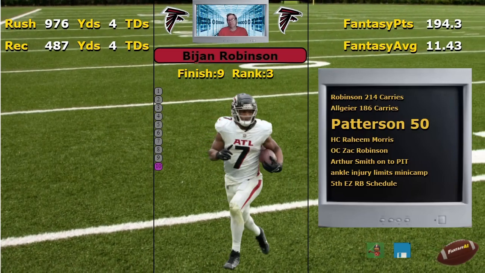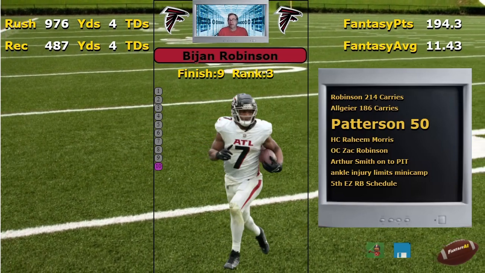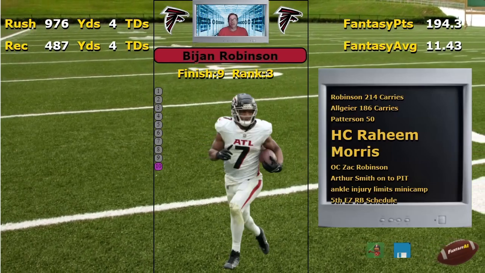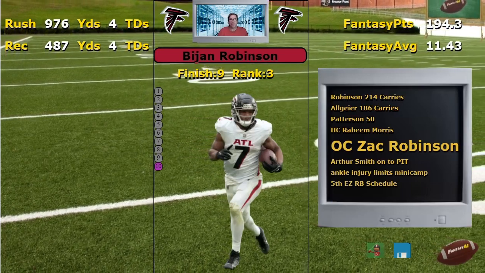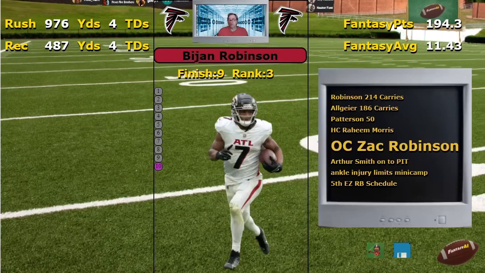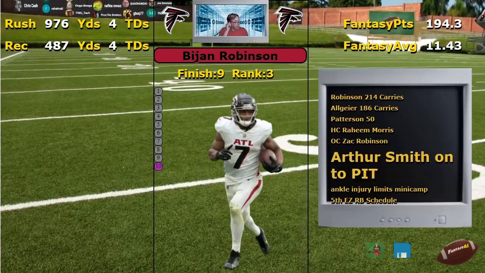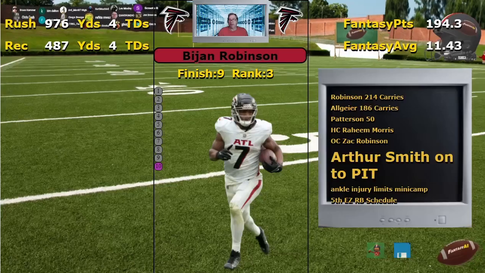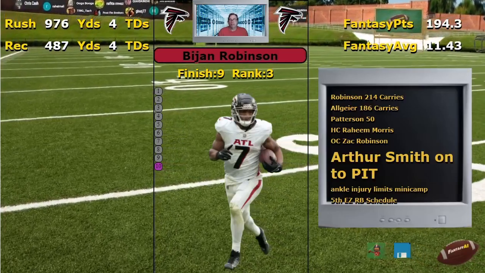So this was the epitome of committee last year. We didn't like it, right? Of course, I did leave one on here. They did get a new head coach and a new offensive coordinator, and they're bringing in Kirk Cousins. Arthur Smith's gone on to Pittsburgh. Why did I leave this one in here? It's just a great example of the running back by committee that we don't like. But hopefully that's freed up.